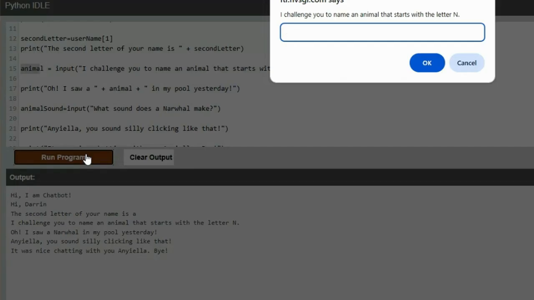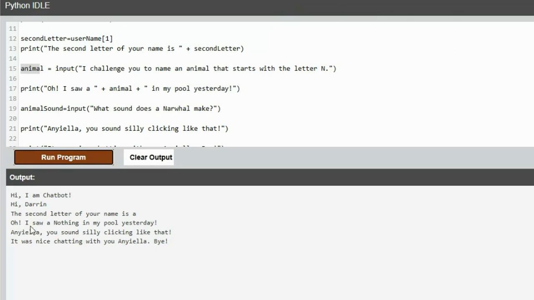Let's see. What if I didn't think of a narwhal? What would I answer there? Gosh, there's not many that start with an N, is there? Start with the letter N. Hmm. Nothing. That's funny. What sound does it make? Boo. Says I saw nothing in my pool yesterday. That's funny, just because I typed nothing. But see, it's using what I entered in the conversation.